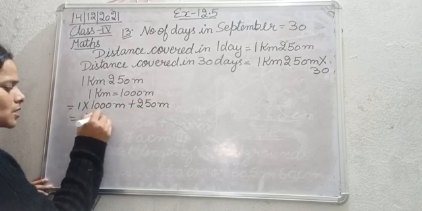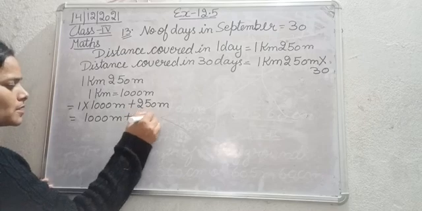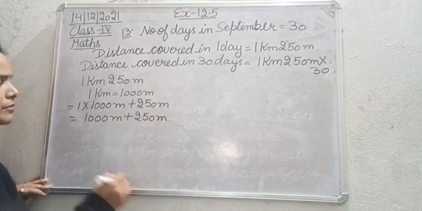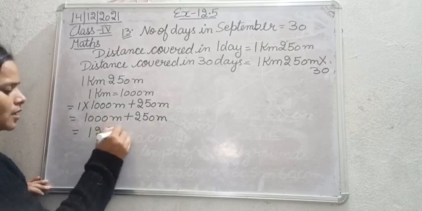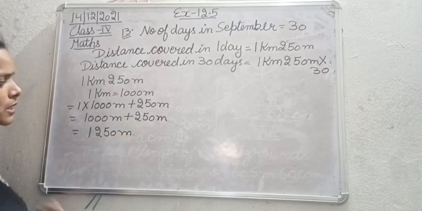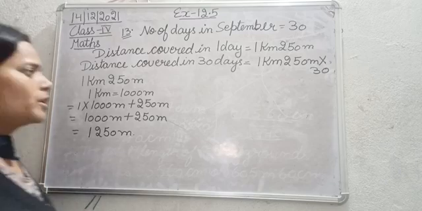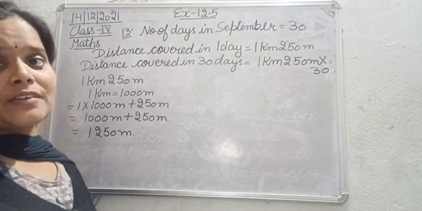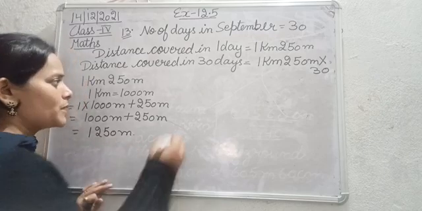This is 1000 meter plus 250 meter. This is 1250 meter. So the distance covered in one day is 1250 meters. Now we need to find out the distance covered in 30 days. For that we will multiply this with 30.